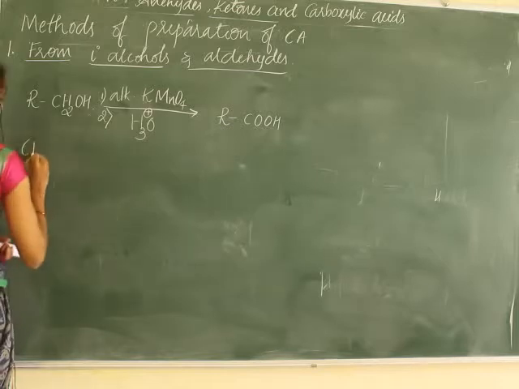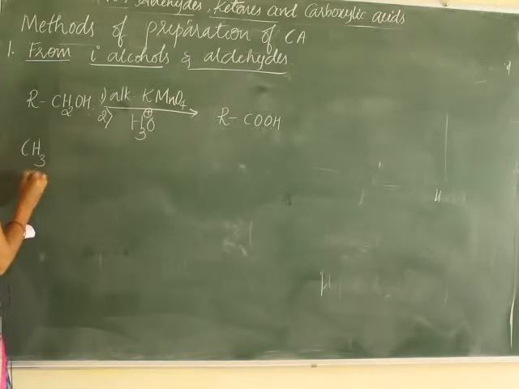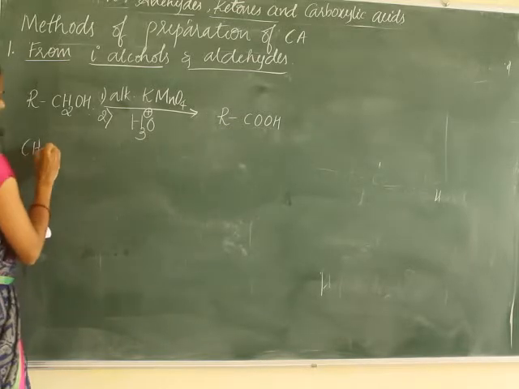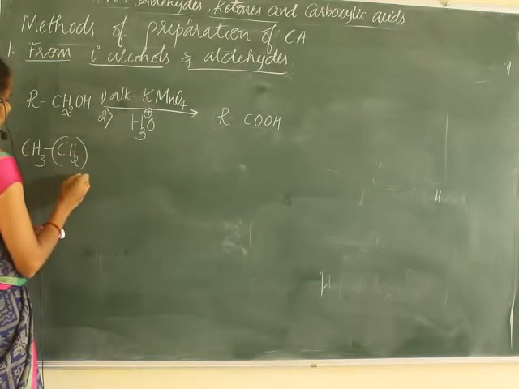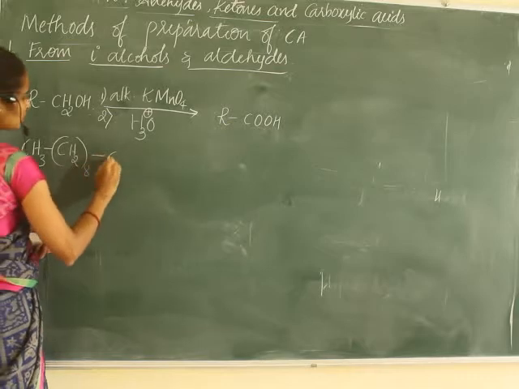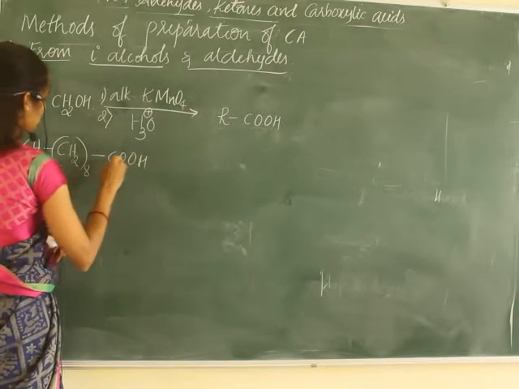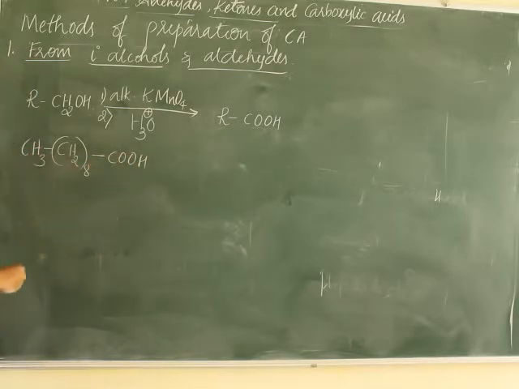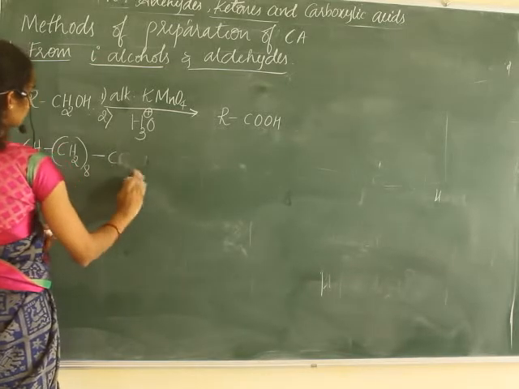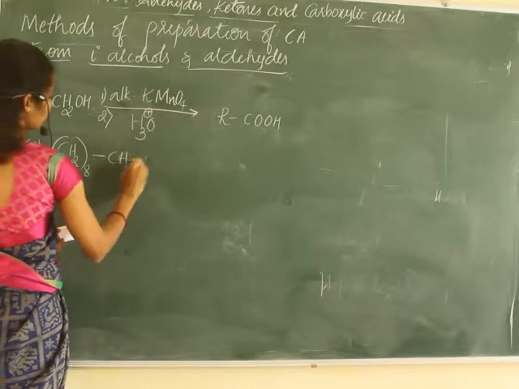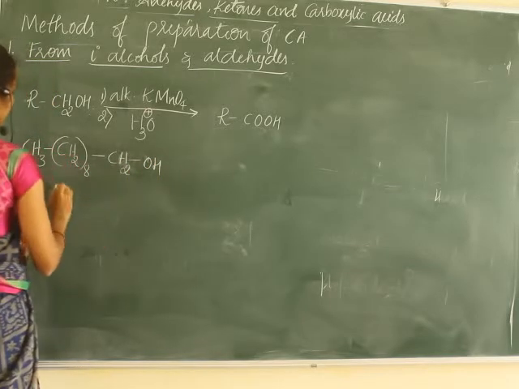How? For a larger carboxylic acid, CH3 (CH2)8 CH2OH, decanol.